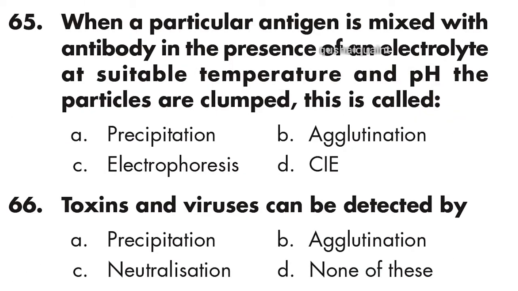65th: when a particular antigen is mixed with antibody in the presence of an electrolyte at suitable temperature and pH, the particles are clumped. This is called agglutination. Option B is right, agglutination. 66th question: toxins and viruses can be detected by neutralization. Option C is right, neutralization.